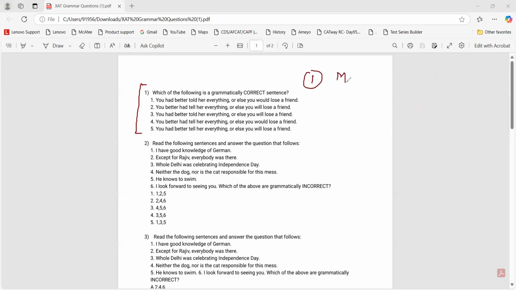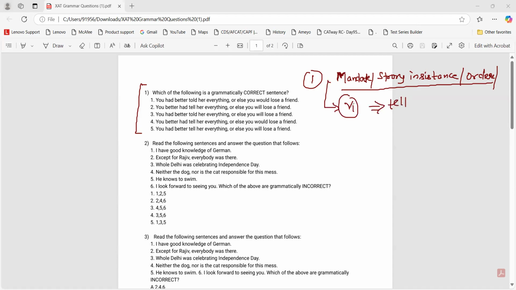First is whenever there is a mandate or a strong insistence. I hope we know what a mandate is, or an order. Let us say order of a court, right? Mandate, strong insistence, order. So in conditional sentences, or any sentence, they would take the first form of verb. Let us say tell, in this context. Now the second thing was the better tell.